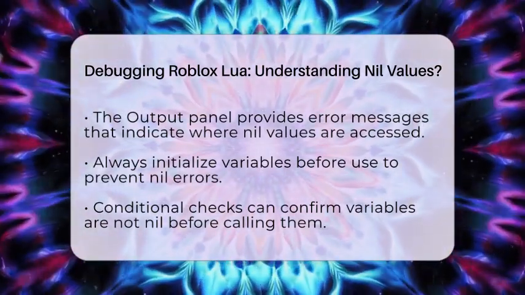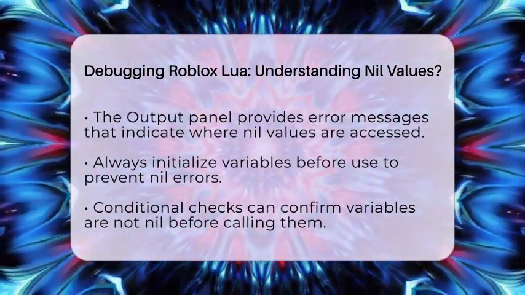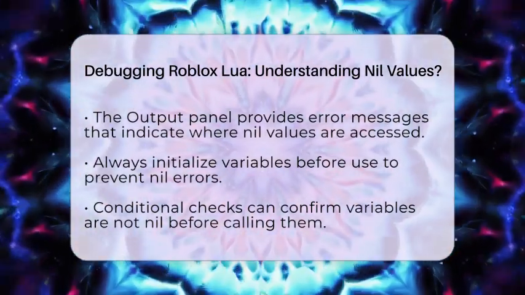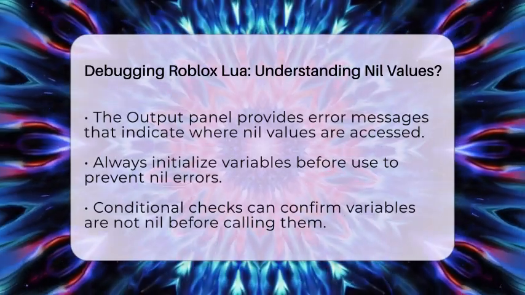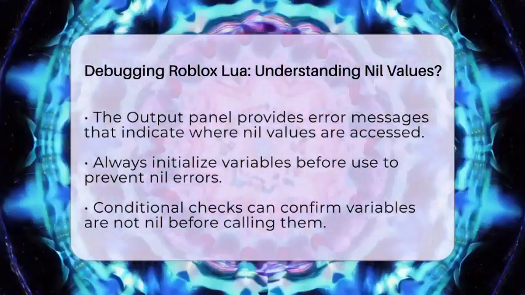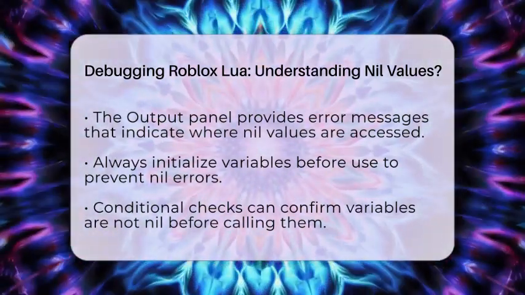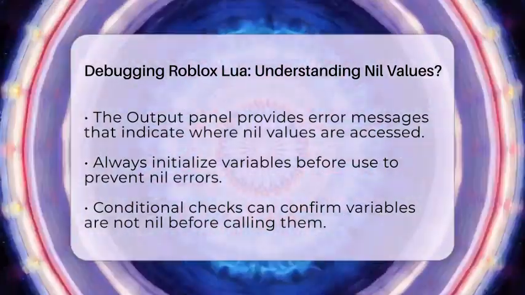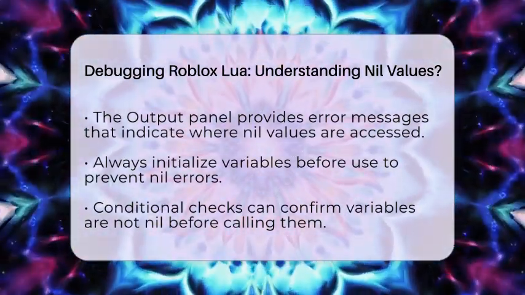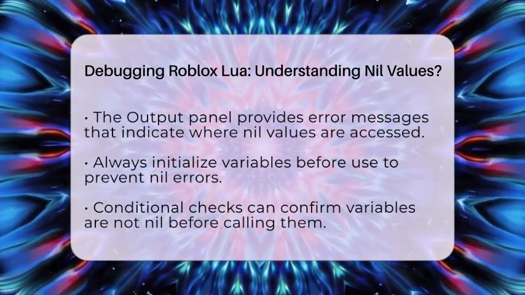And using assertions is another way to enforce expectations about variables. For example, assert(myVariable ~= nil, "myVariable should not be nil"). Keeping your code organized and using local variables can help avoid confusion with variable scope.